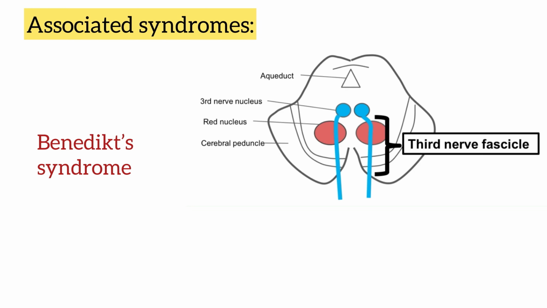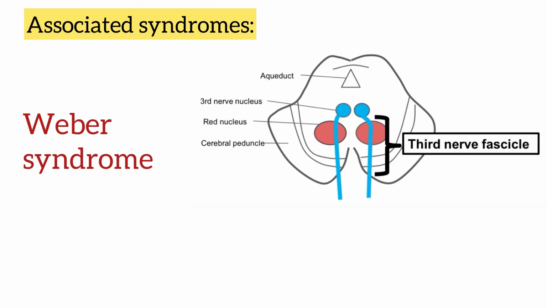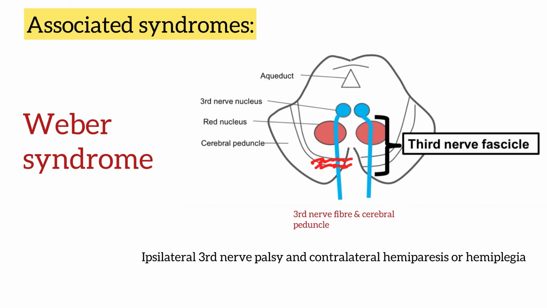The first one is the Benedict syndrome, where we have third nerve involvement along with the red nuclei involvement, leading to symptoms of the third nerve palsy along with contralateral tremors, hemichorea, hemiathetosis or hemiballismus, leading to the bouncy appearance of the patient. The second named syndrome is Weber syndrome, where there is involvement of the third nerve fibers and the cerebral peduncle by the lesion. Here, there will be contralateral hemiparesis or hemiplegia along with the third nerve palsy. So you can remember it: W for weak, that is there is hemiparesis and associated hemiplegia.